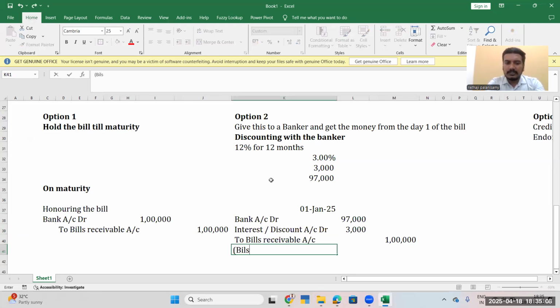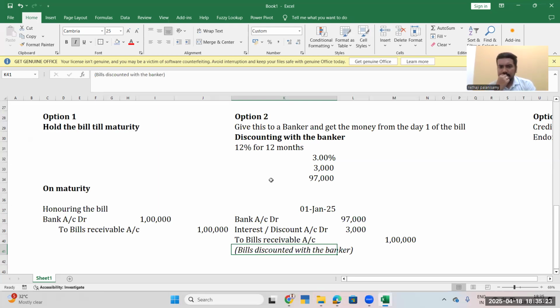So bills discounted with the banker. Give me the correct answer, you can think about it. Who will bear the interest cost? We or Ram? Ram is very clear, I can give you only after 3 months. So we are responsible for this interest cost.